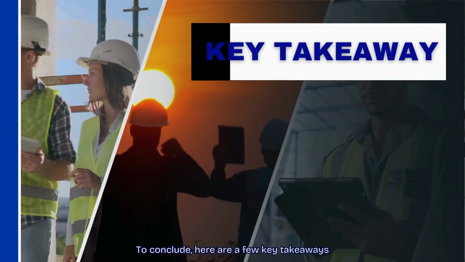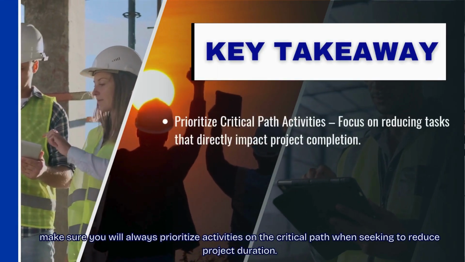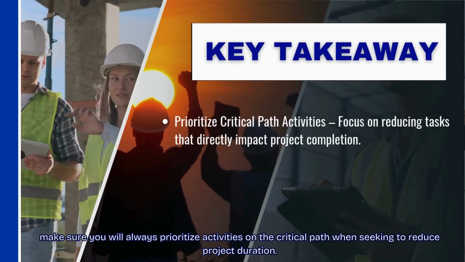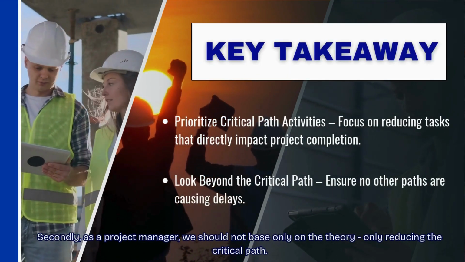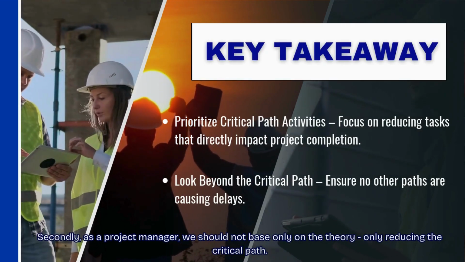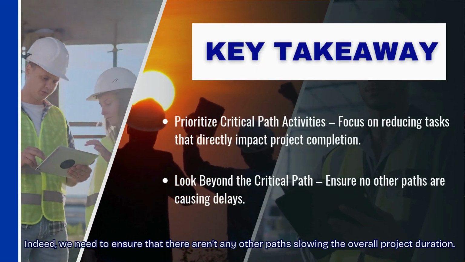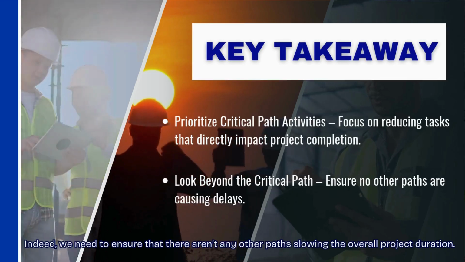To conclude, here are a few key takeaways. Make sure you always prioritize activities on the critical path when seeking to reduce project duration. Secondly, as a project manager, we should not base only on the theory of only reducing the critical path. Indeed, we need to ensure that there aren't any other paths slowing overall project duration.